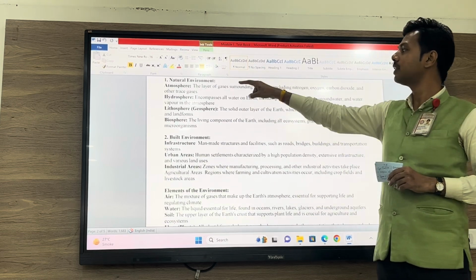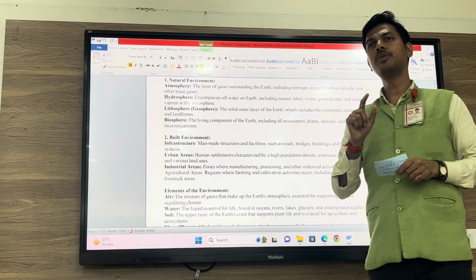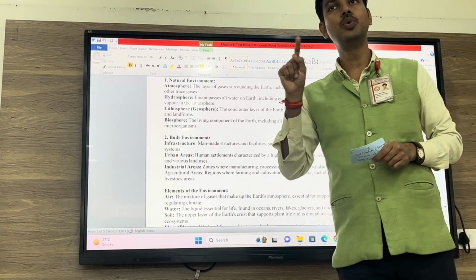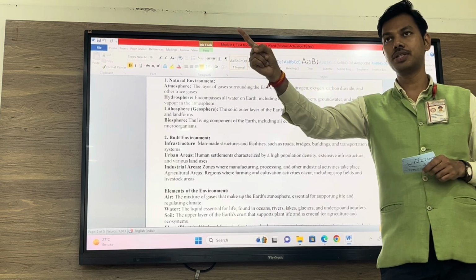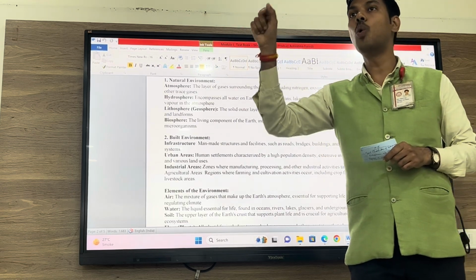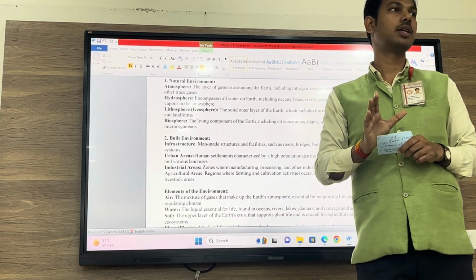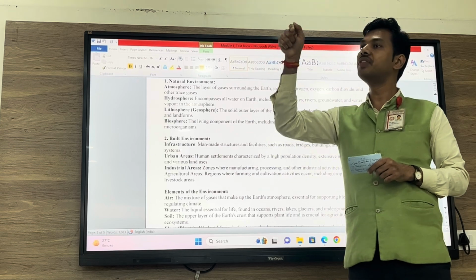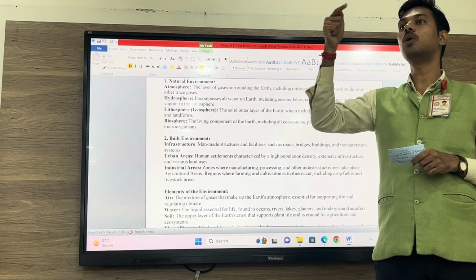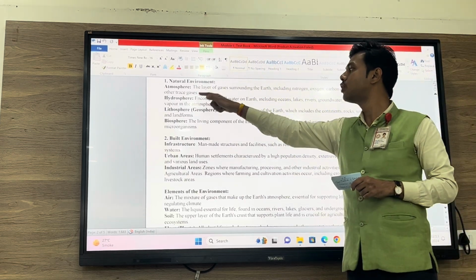Now let's talk about the next element, hydrosphere. What is the composition of water? H2O, two elements of hydrogen, one element of oxygen, and that makes water. So water has the highest part as hydrogen. So the water, the liquid form on this planet, which we call water, which has hydrogen, we say them as hydrosphere.